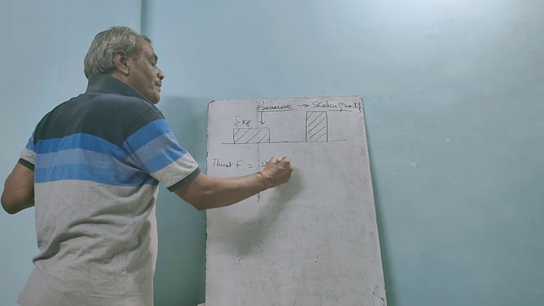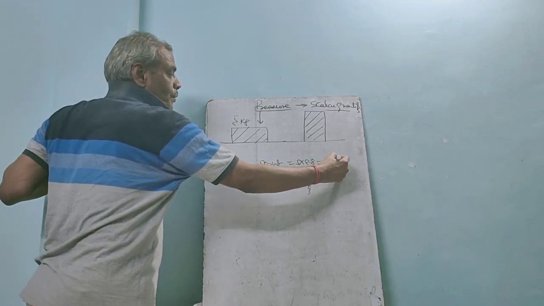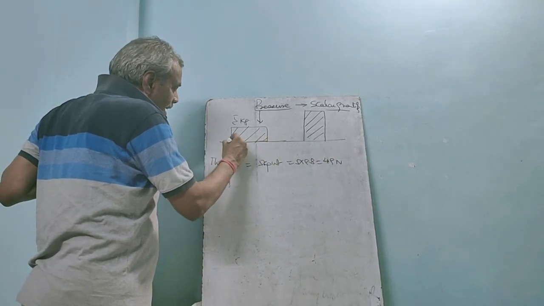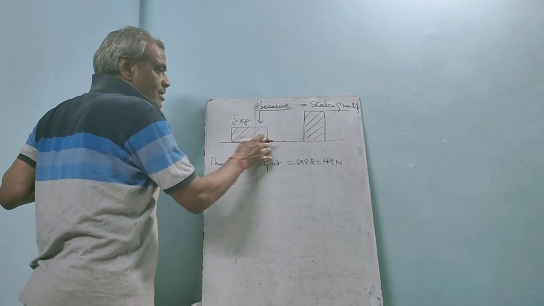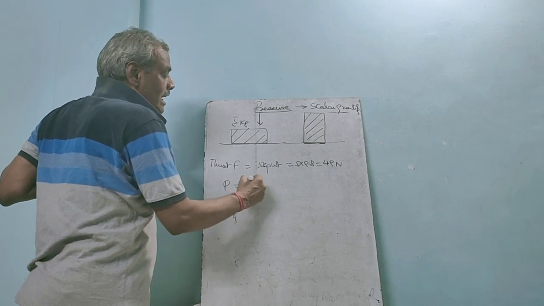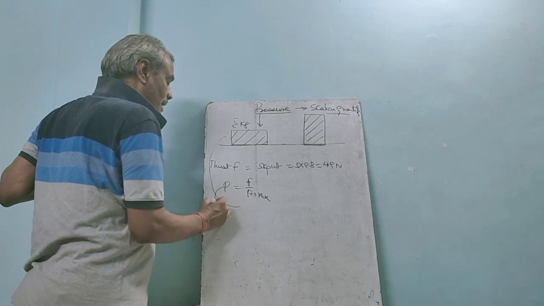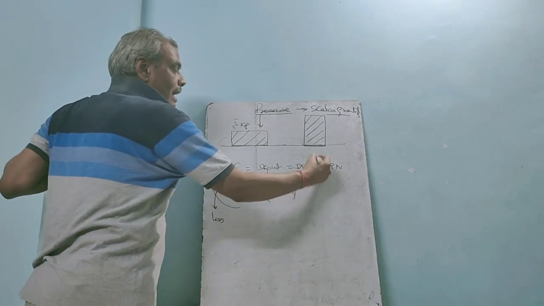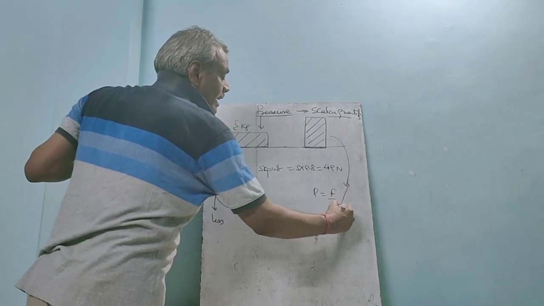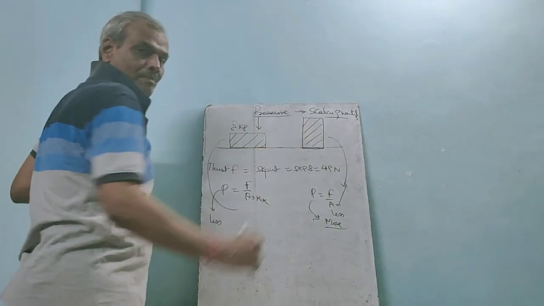Thrust is its weight, 5 into 9.8, 49 Newton. But here, what is the area of application of thrust? This much. And here, this much. So pressure equals F upon A. Here A is more, so pressure is less. And here A is less, so P is more.